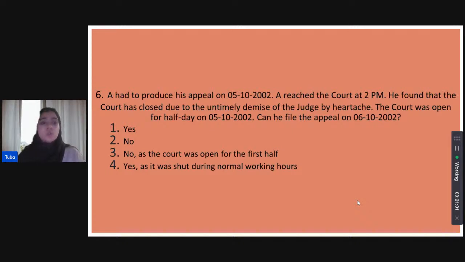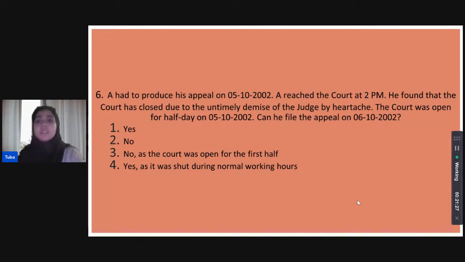Is it no specifically because the court was only open in the first half hours? Is it yes specifically because it was shut during the normal working hours and it was not his fault that the court had closed on the day of the 5th? Shivani, what do you think? Asifa? Is his putting up the file for appeal correct here?